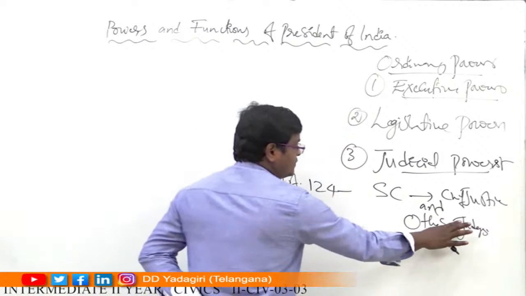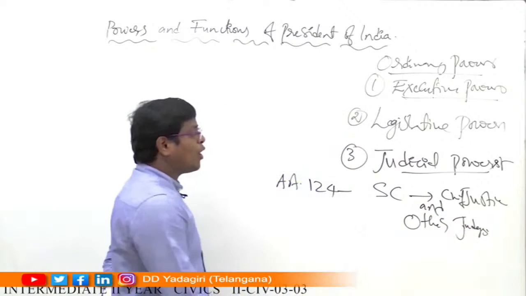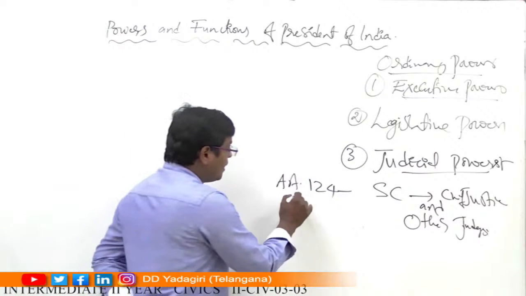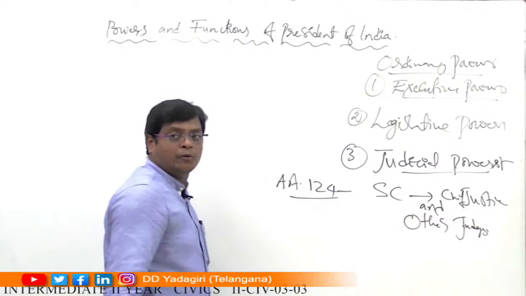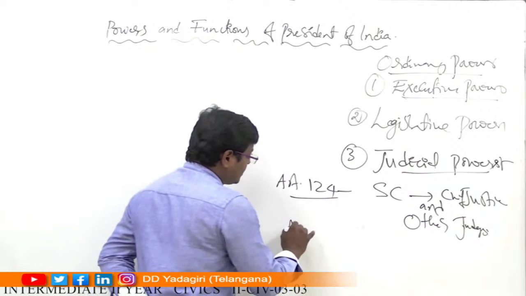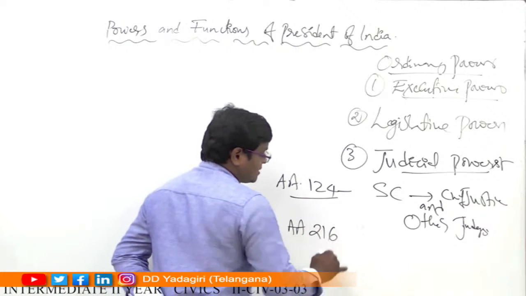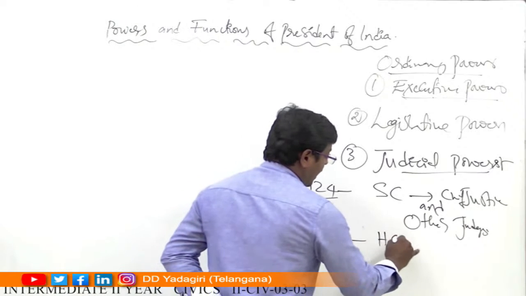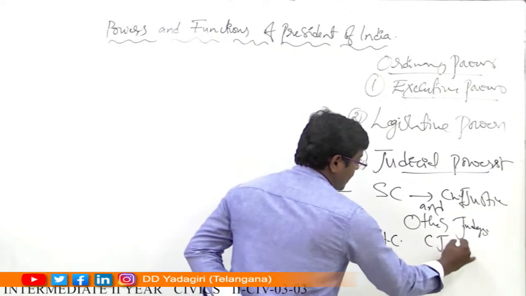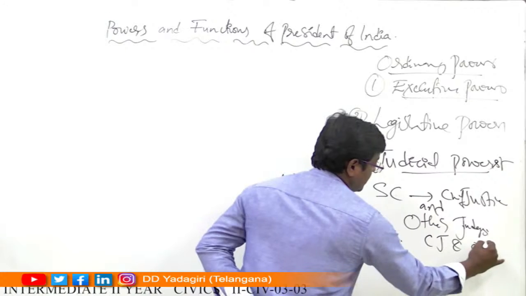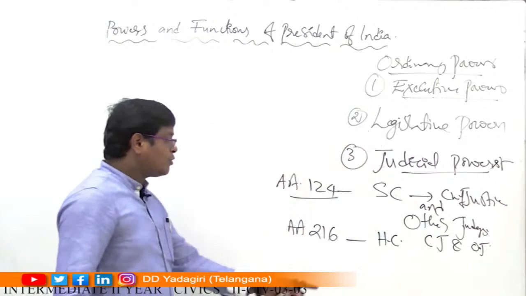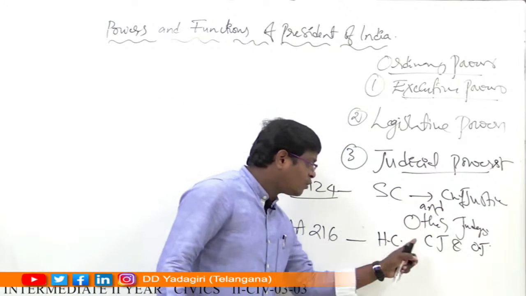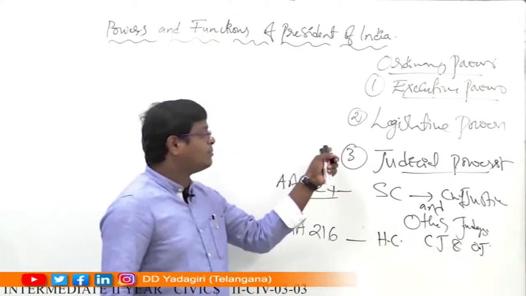The Supreme Court Chief Justice and other judges are appointed by the President of India according to Article 124. And according to Article 216, the President of India has the power to appoint the High Court Chief Justice and other judges. High Court Chief Justice and other judges are appointed by whom?